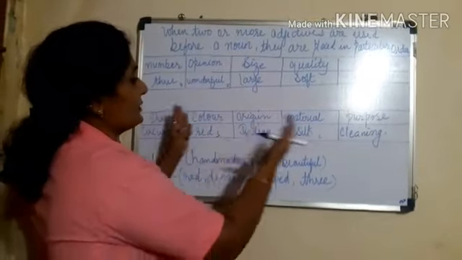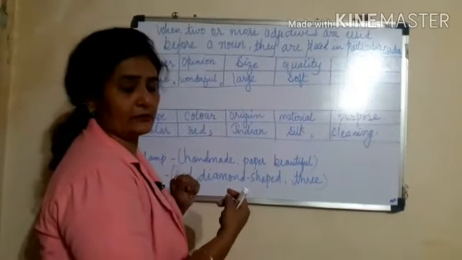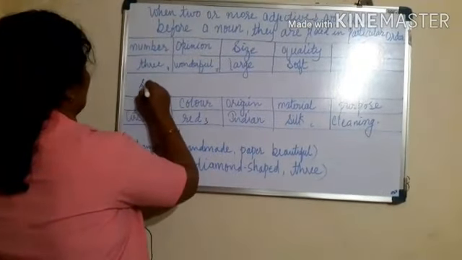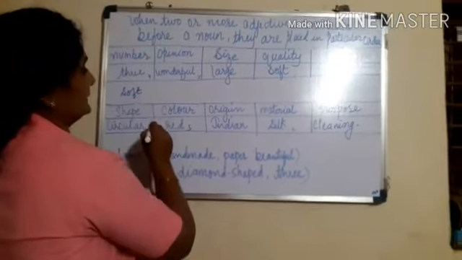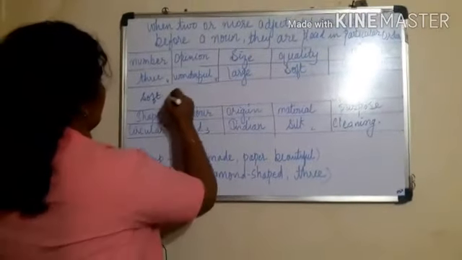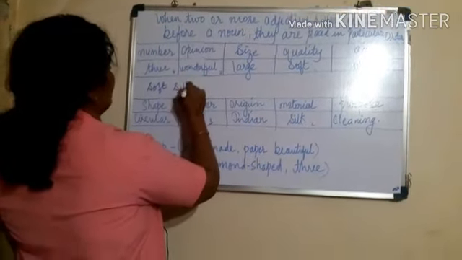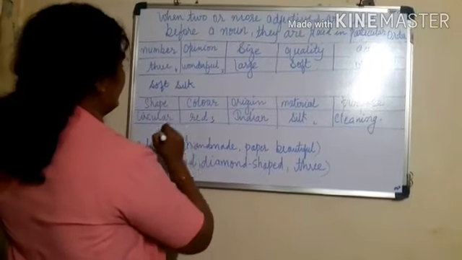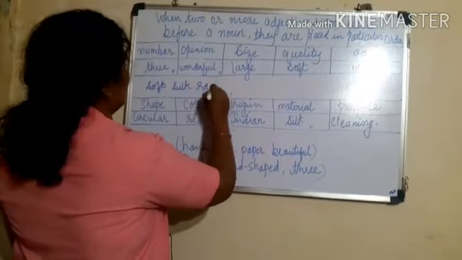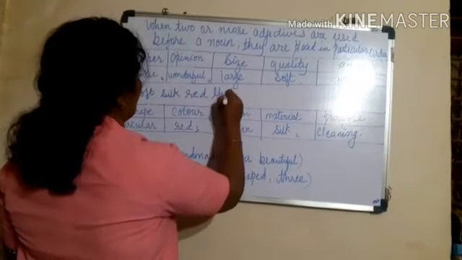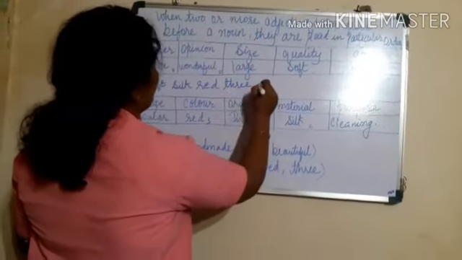Suppose I randomly take some of the words from here. Suppose I take first soft, then silk, then red, and then tree, and then wonderful.